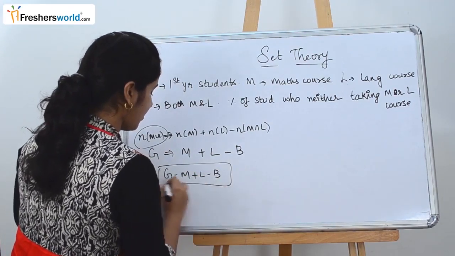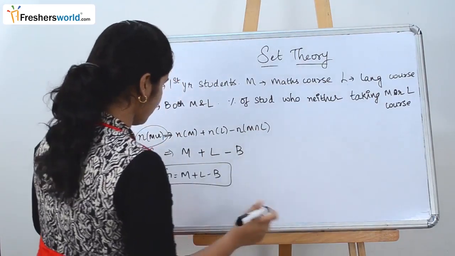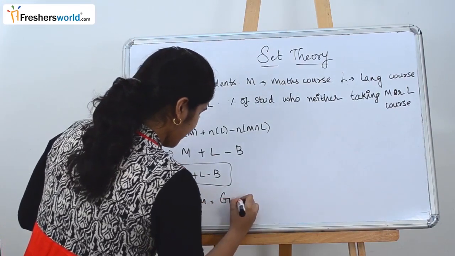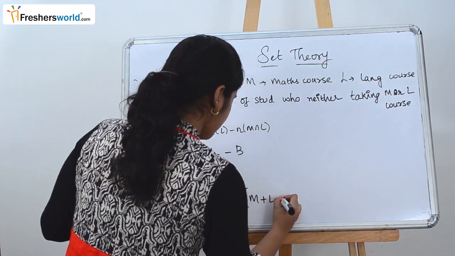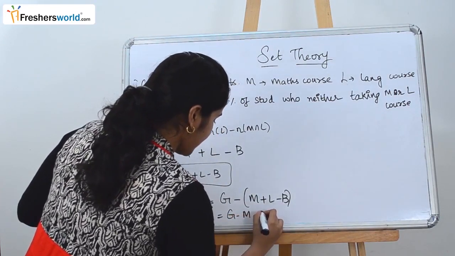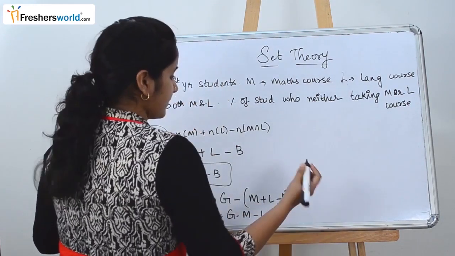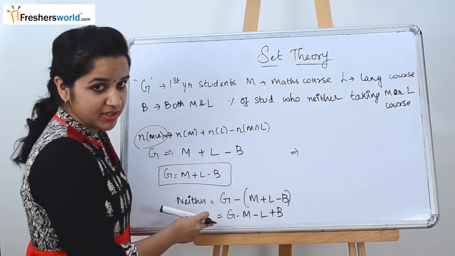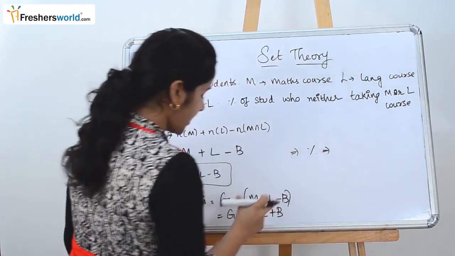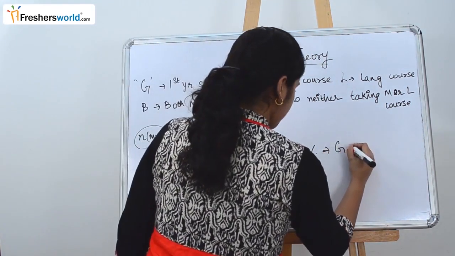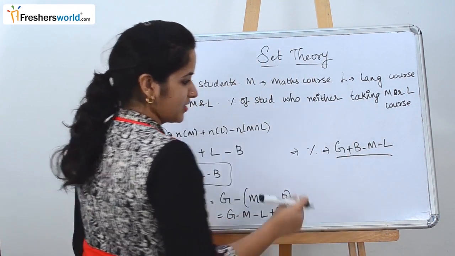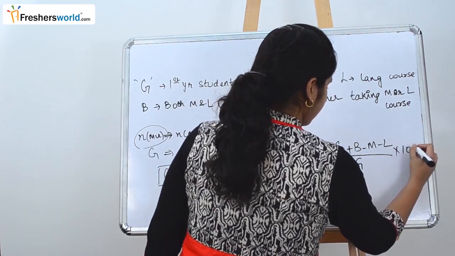So what are they asking for? They are asking for those taking neither of the courses. So neither is nothing but G minus (M plus L minus B), which can be rewritten as G minus M minus L plus B. Are they asking for this equation? No, they are asking you to find the percentage. Percentage is, we know the neither value, which is G plus B minus M minus L, divided by the total number of students, which is G, into 100.